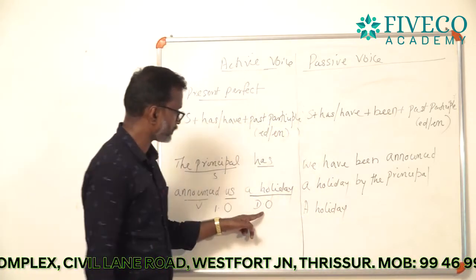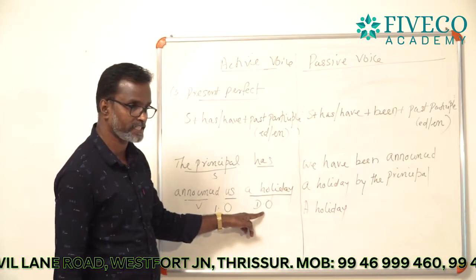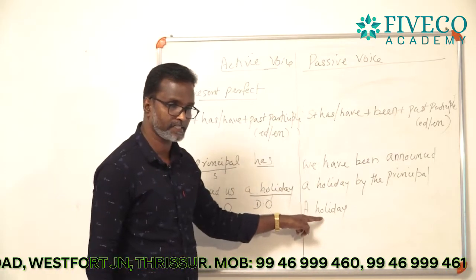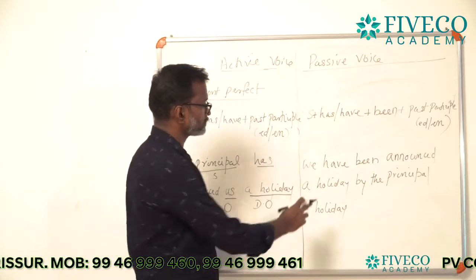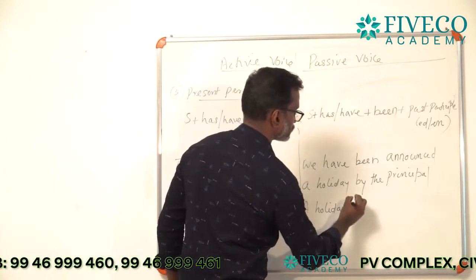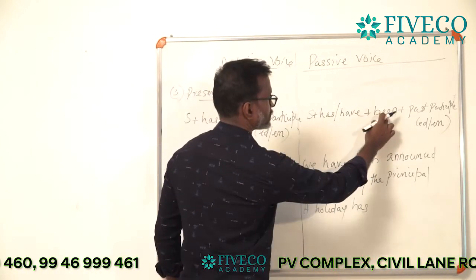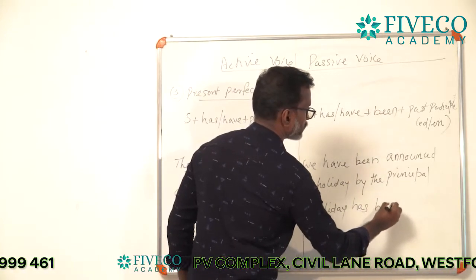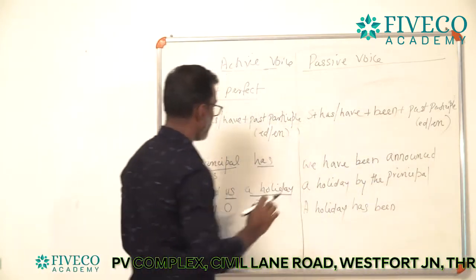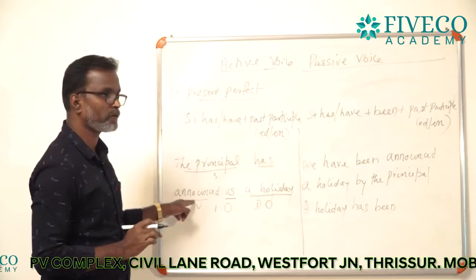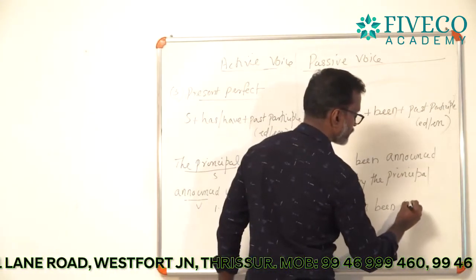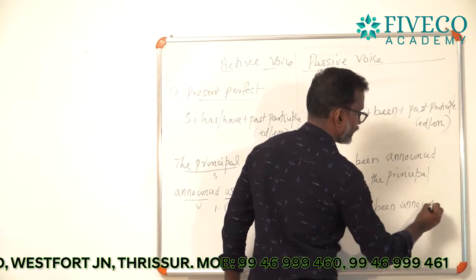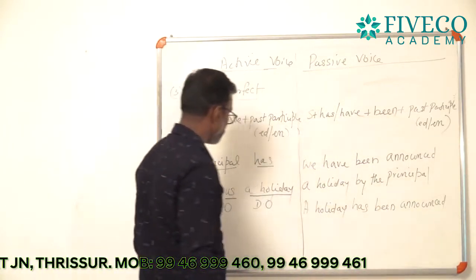I selected the second object and started the sentence. Now the sentence became a holiday has plus been plus past participle. What is the past participle? Announced. A holiday has been announced.